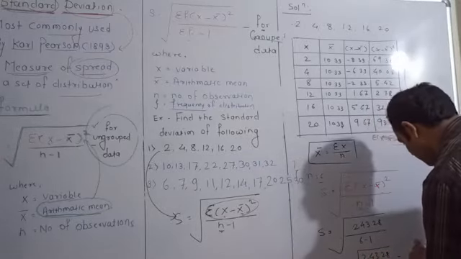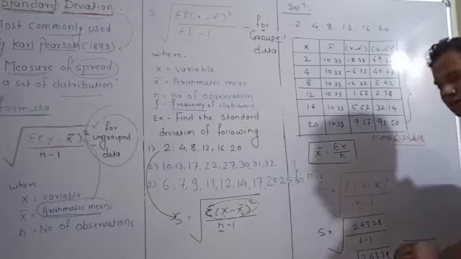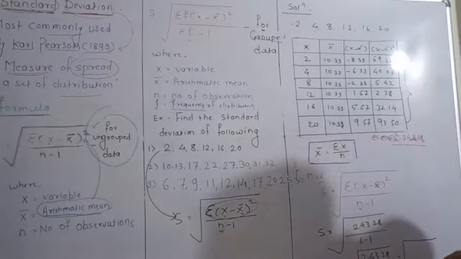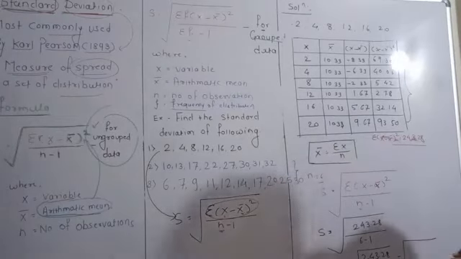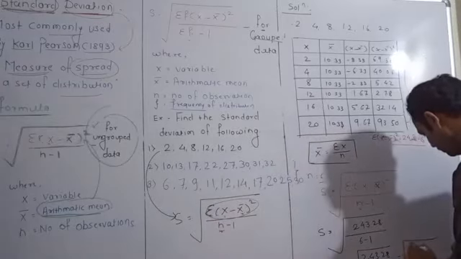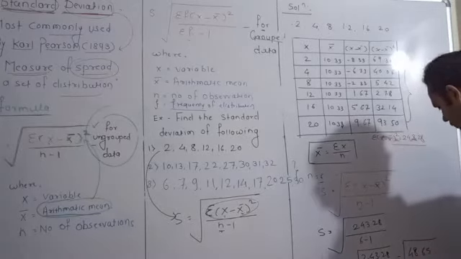And if we divide this, it becomes 48.65, and if you take the square root of it, it becomes